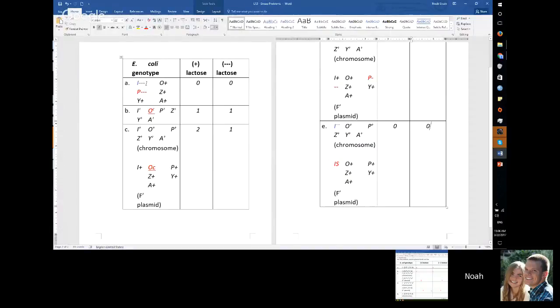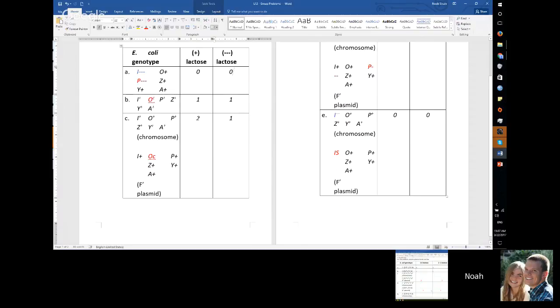we can see that in the genotype, the lacI is absent, defective. That means the repressor will not be generated, and the cycle will continuously run through and produce. However, the promoter is also defective. So it will get to the promoter site, and because it's defective, it won't start. Even though it would be constitutive, because the promoter site is malfunctioning, whether or not there is lactose, nothing will be produced.